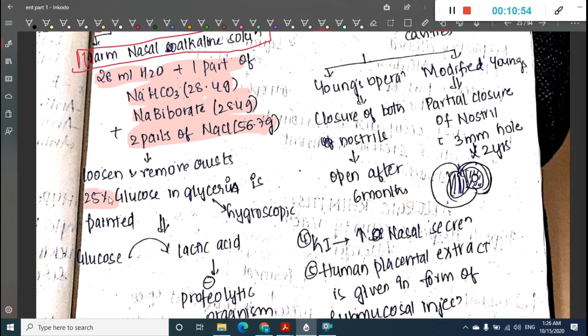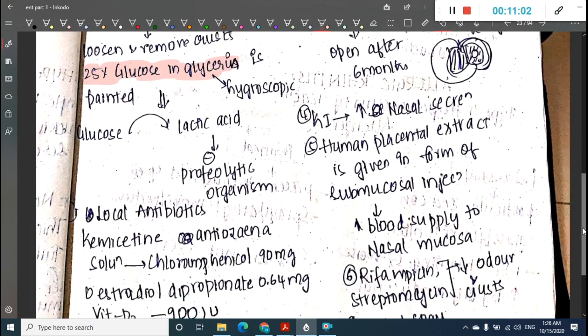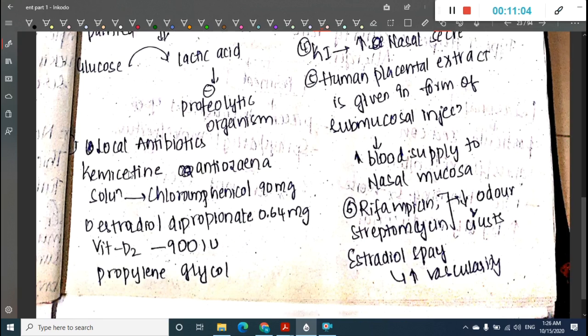We can also use 25% glucose in glycerin, which is painted. This glucose in glycerin is hygroscopic. Then we can also use local antibiotics like Chemicetin anti-ozina solution, which contains chloramphenicol 90 milligrams.